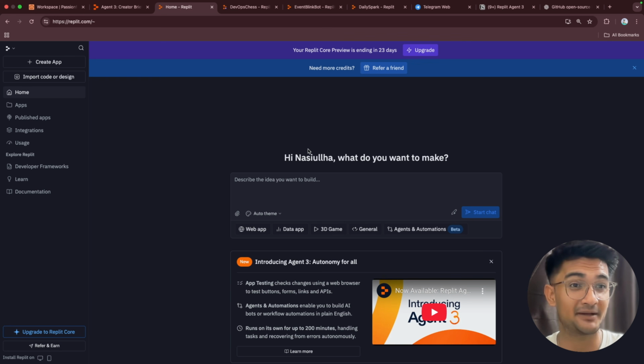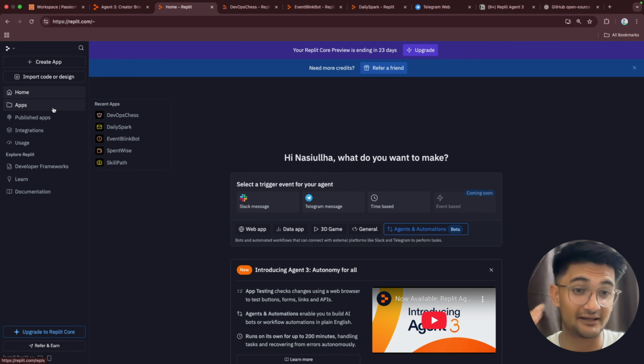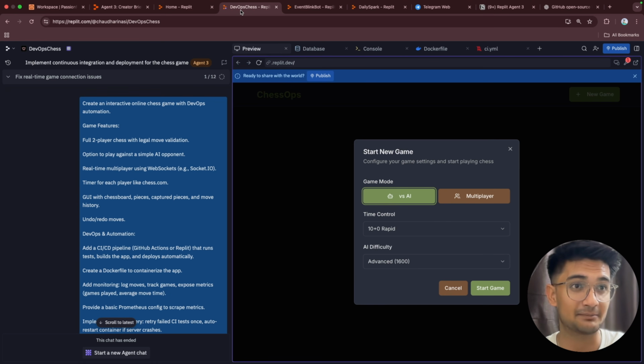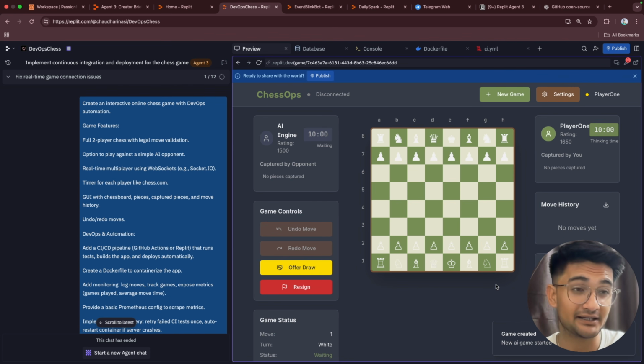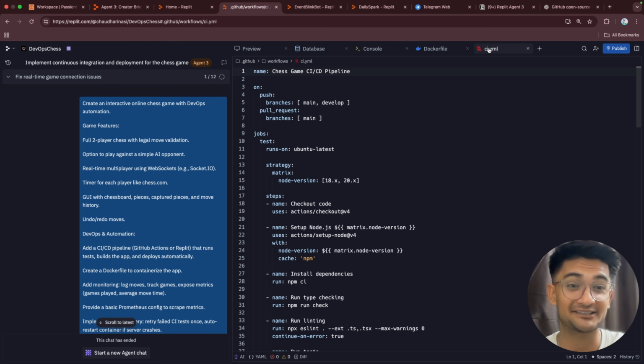Alright, so I'm here on my computer screen and this is my Replit account. Before I show you how to use agents and automation to create a Slack bot or Telegram bot, let me show you all the applications I have created using Replit. So the first application is this online chess game which you can play against your friend or against AI. Now, Replit created all the code for this, but along with the code, it also created a Docker file to containerize this application and also a GitHub Action CI/CD file for automated deployment.